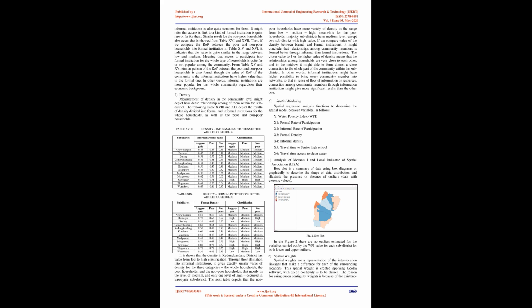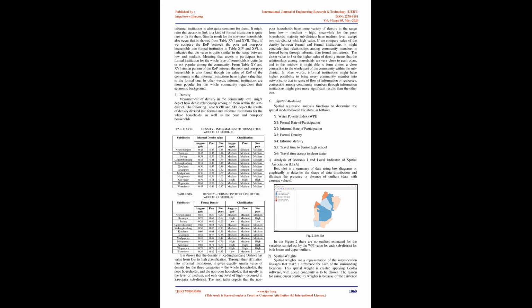2. Density. Measurement of density at the community level might depict how dense the relationships among them are within the sub-district. The following Tables 18 and 19 depict the results of density divided into formal and informal institutions for the whole households, as well as the poor and non-poor households. It is shown that the density in Kedungkandang District ranges from low to high classification.